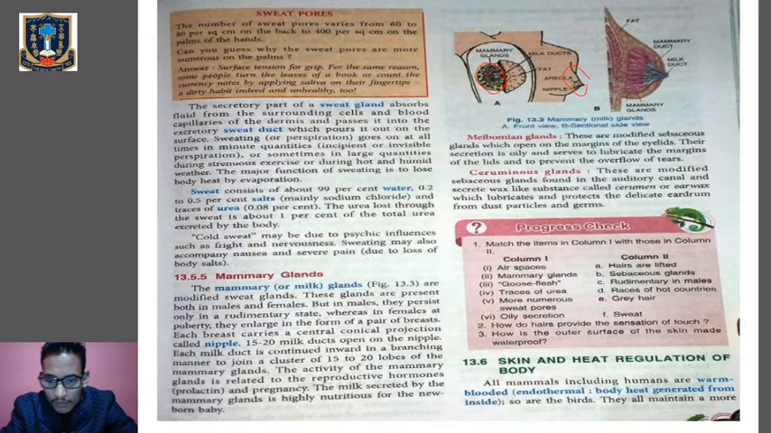All the mammals, including human beings, are warm-blooded animals. We are able to maintain our constant body heat. Though the environmental conditions may be too hot or too cold, we are able to maintain our constant body temperature. Body heat is generated from inside, so it is also called endothermal. Endo means inside, thermal means heat. We are able to maintain our constant body temperature, whatever may be the external environmental temperature.